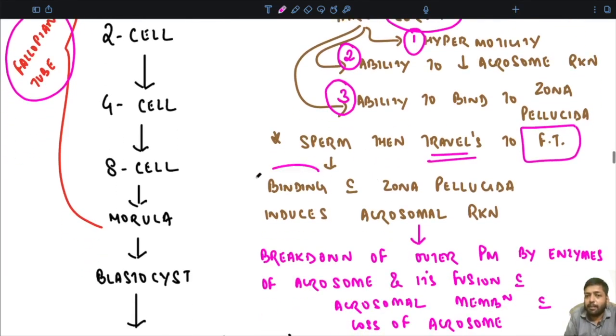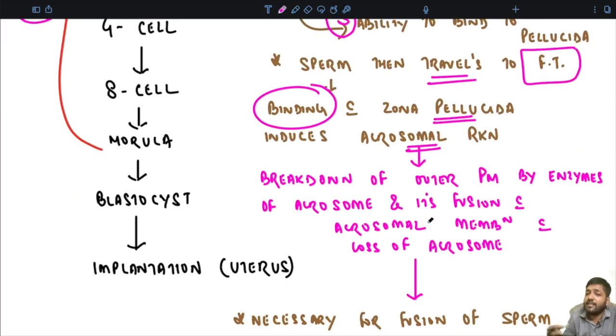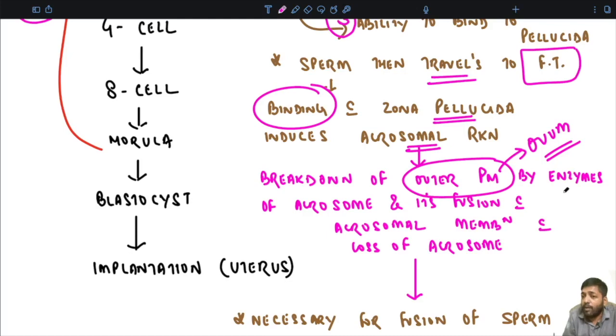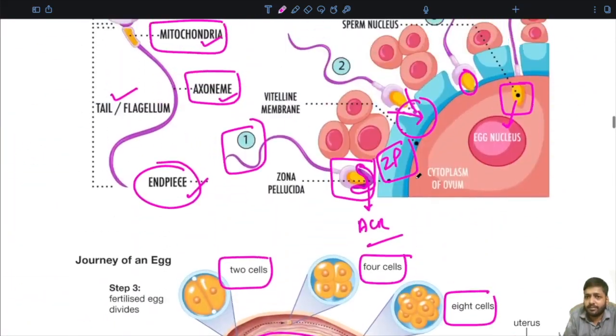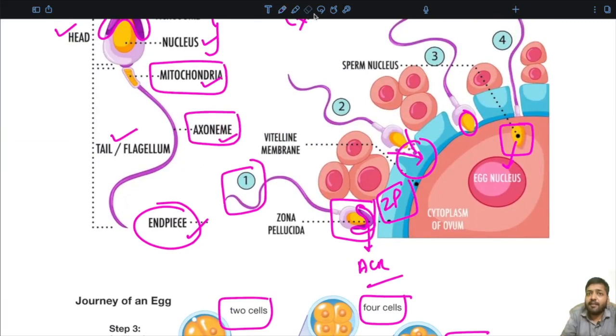So what happens? There is a binding of the sperm with the zona pellucida, which is going to induce what is called the acrosomal reaction. What is acrosomal reaction? There will be release of hydrolytic enzyme. So there will be breakdown of the outer plasma membrane. Plasma membrane of what? Of the ovum. There will be breakdown of the outer plasma membrane of the ovum by the enzymes of the acrosome, and its fusion with the acrosomal membrane with loss of acrosome completely. So as you can appreciate over here, all the enzymes have been released.